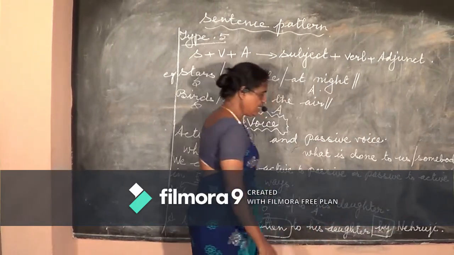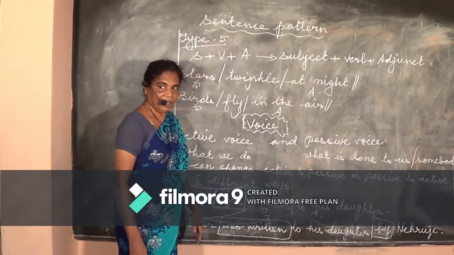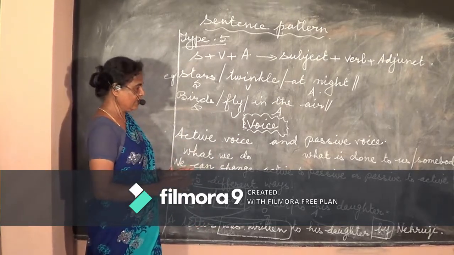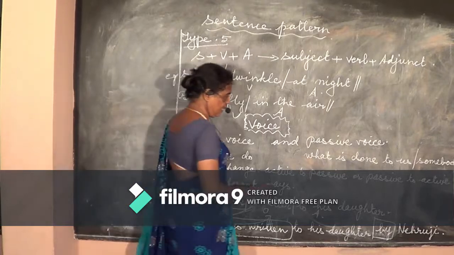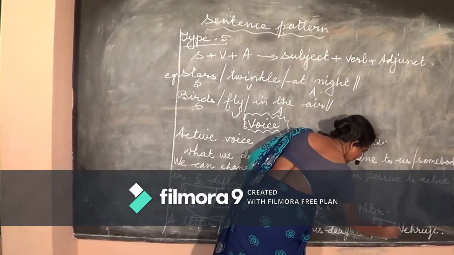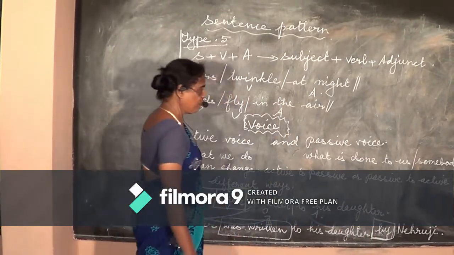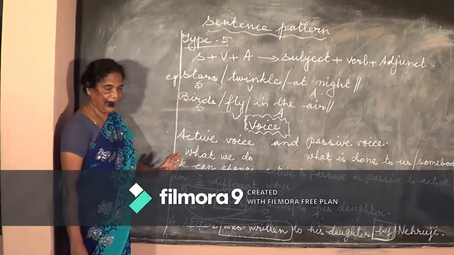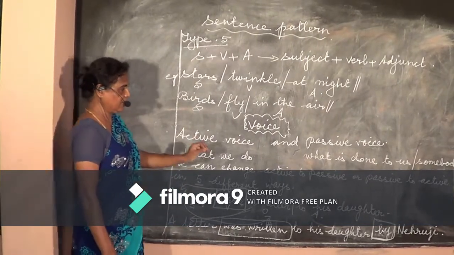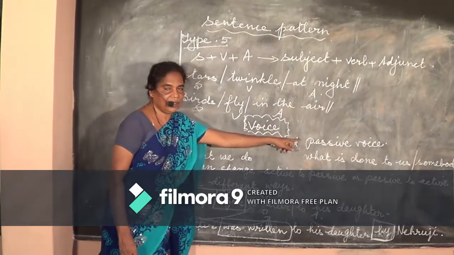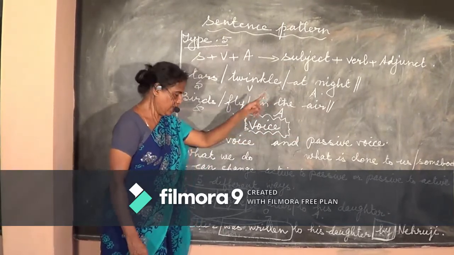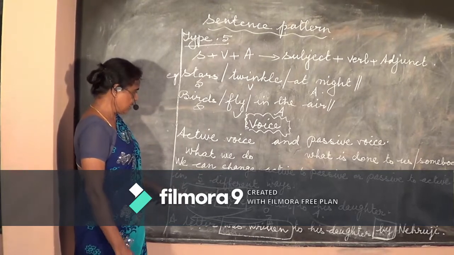Why this by there? By is a keyword for the passive voice. So whenever you see a by in a sentence, you remember that it is in the passive form. So that's an identification mark. It's a password. It's a very important word to identify it as a passive voice. And now you come back to the sentence again.